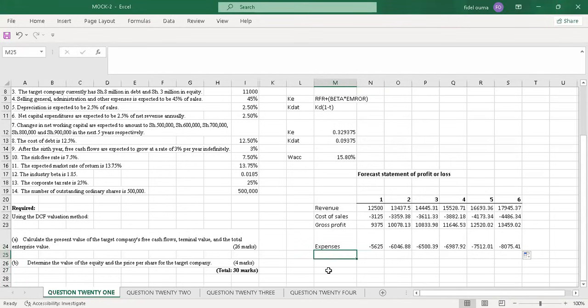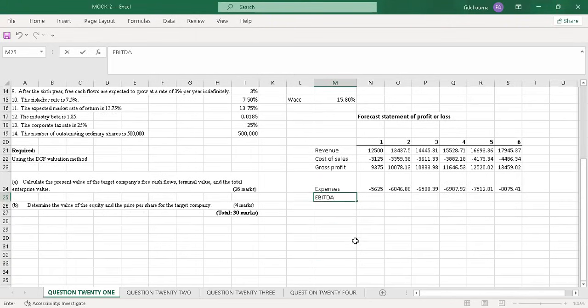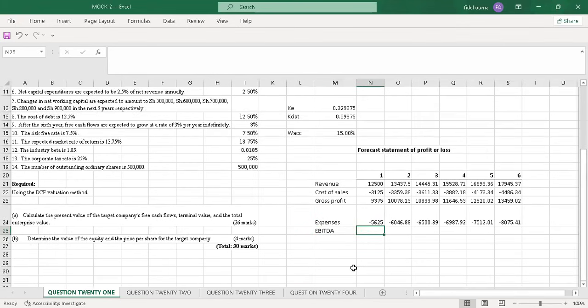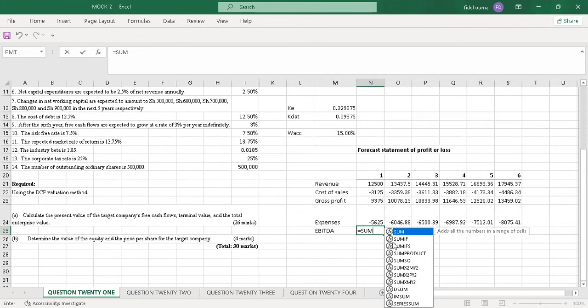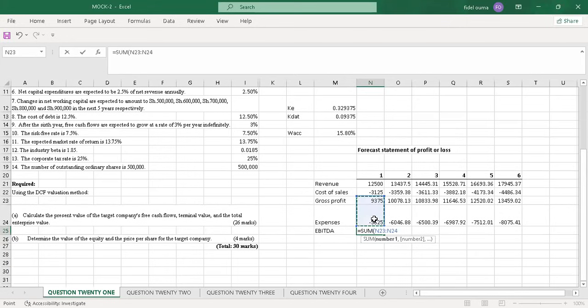The next thing will be earnings before interest, tax, depreciation, and amortization, because I've seen an aspect of depreciation. After that, I come here and say equals to sum, from gross profit to the expenses.